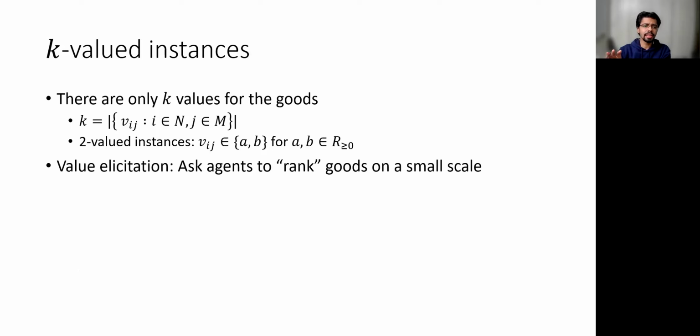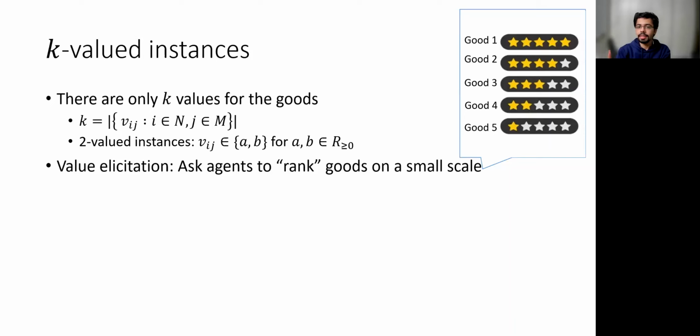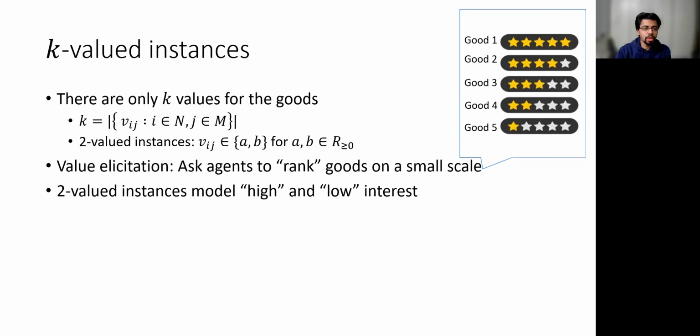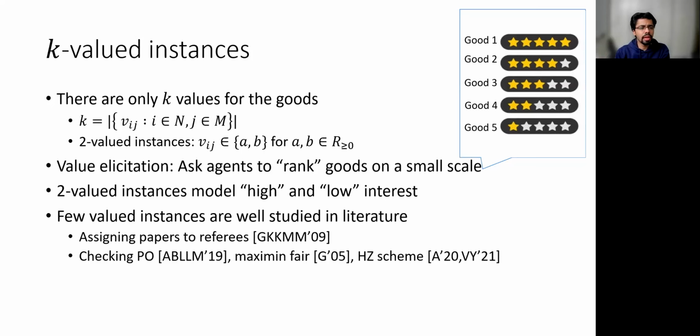These classes are very useful from a value elicitation point of view. Deciding how much an agent values a particular good is often a tricky task. One simple thing that can be done is to ask the agents to rank the goods on a small scale, like 1 to 5 as shown, and use these rankings to obtain the values. With this interpretation, two-valued instances model high and low interest. More generally, few-valued instances are well studied in the literature, including in the context of assigning papers to referees, maximin fair allocations, and so on.